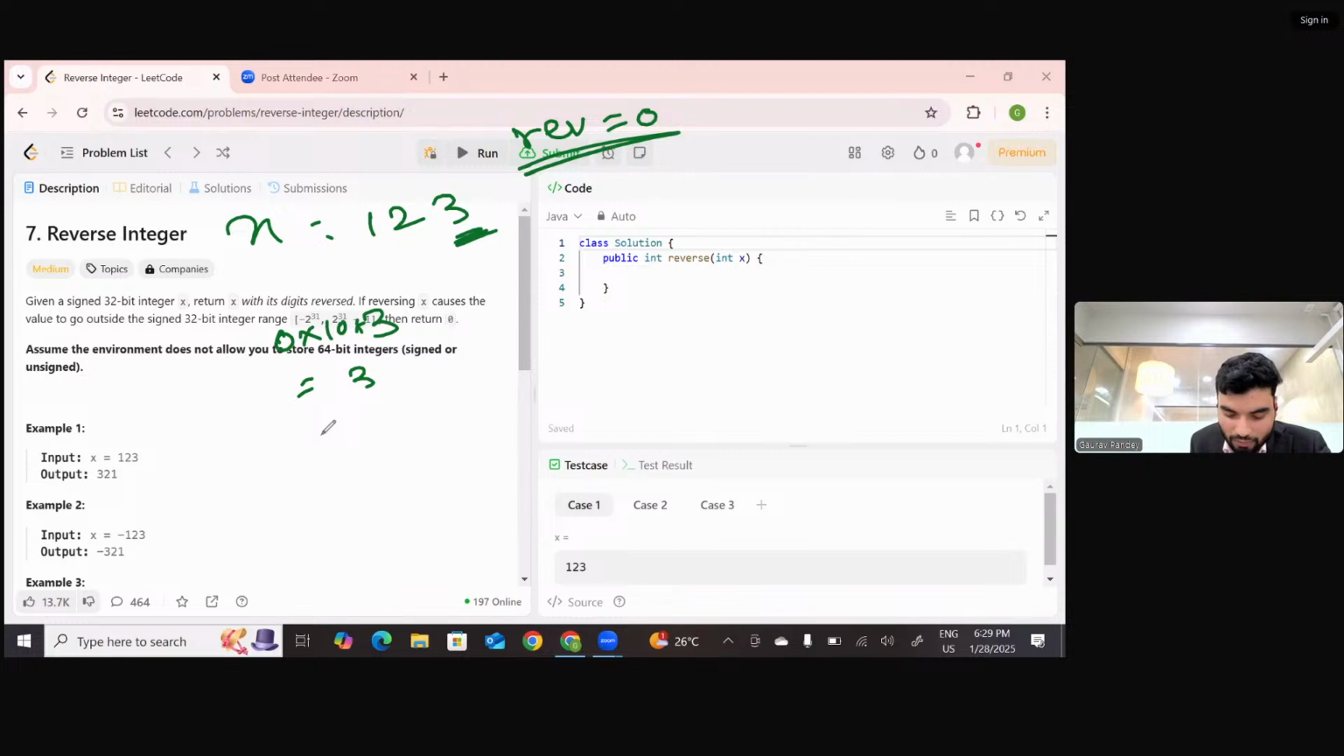Yes or no? So now, at that time the existing reverse number is 3, multiply by 10 plus 2, becomes what? Tell me, becomes what? It becomes 32. Yes or no?